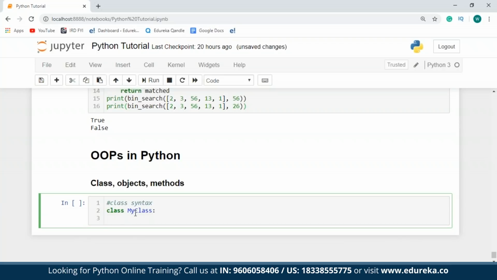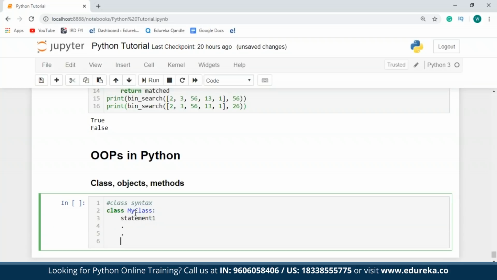Within this class, I can have n number of statements. So I'll just say statement 1 to statement n. So this is basically the syntax of a class. So now talking about methods. Methods are nothing but functions that describe the attributes and behaviors of an object. Now, let us take an example to demonstrate a class, an object, and a method.